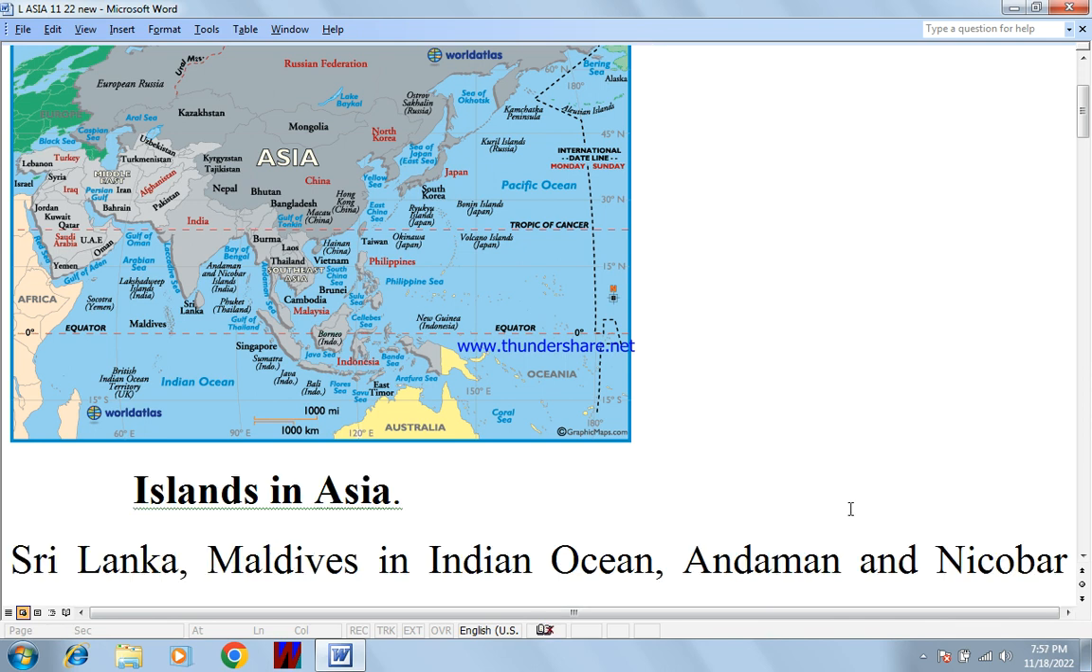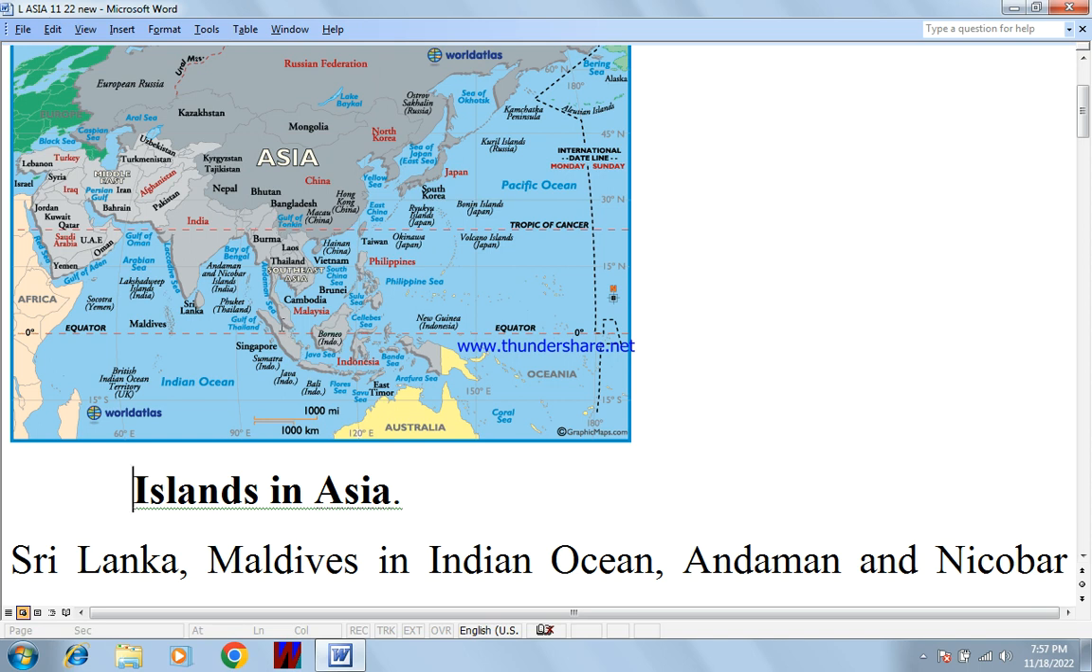Let me show you. This is the map of Asia for understanding. This is the Pacific Ocean. This is the South China Sea. This is China. This is Japan. This is the Bering Sea, and this is the Bering Strait, which separates Russia from the Alaskan state of the United States of America.